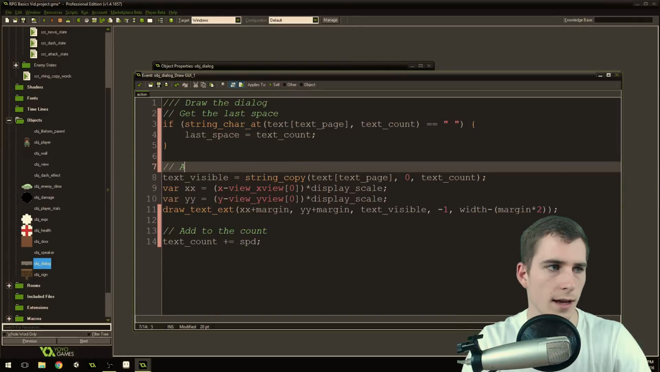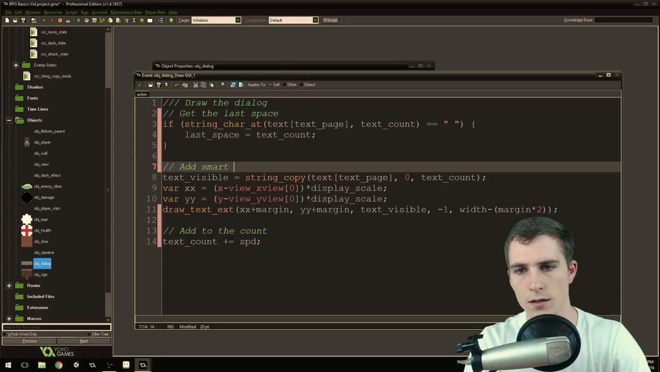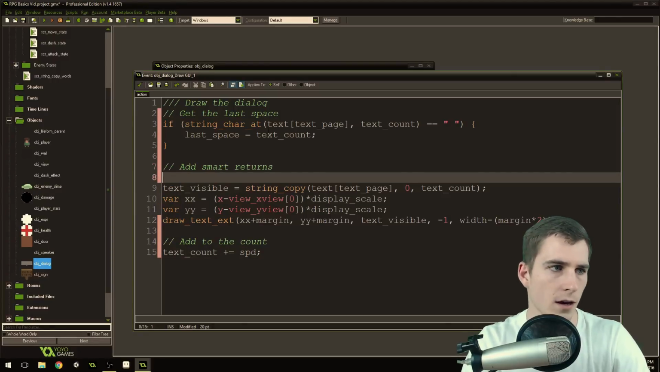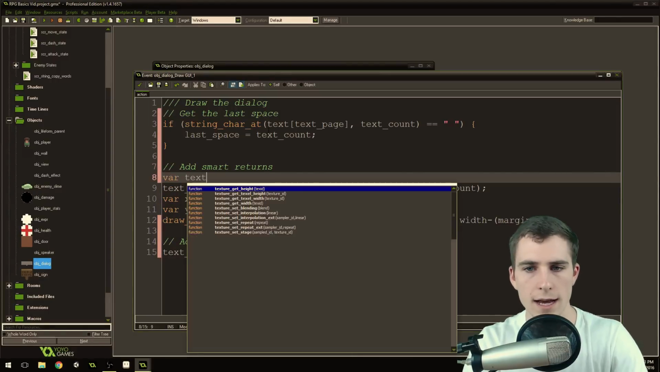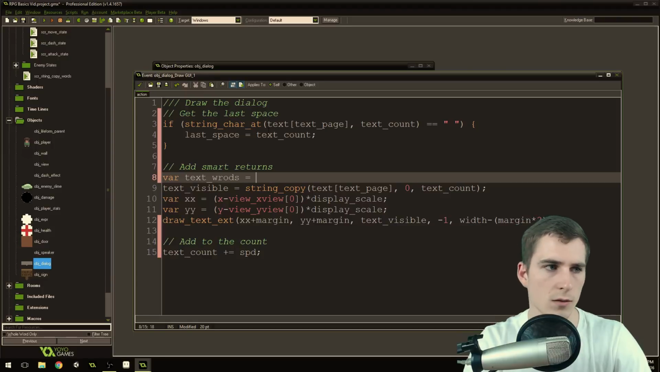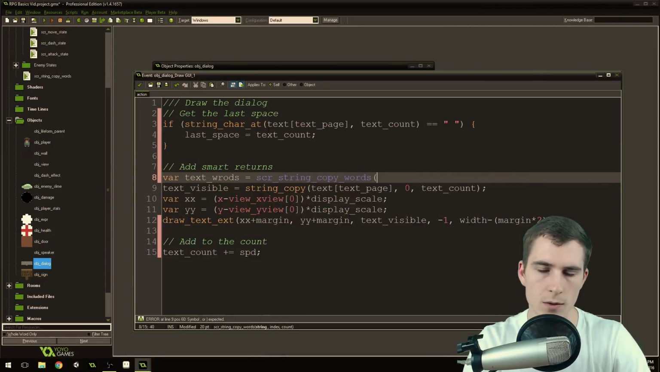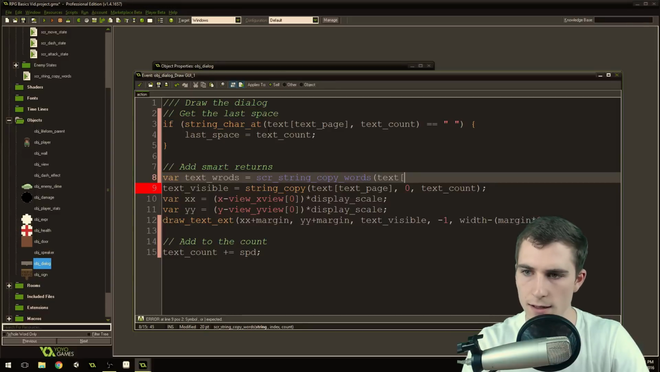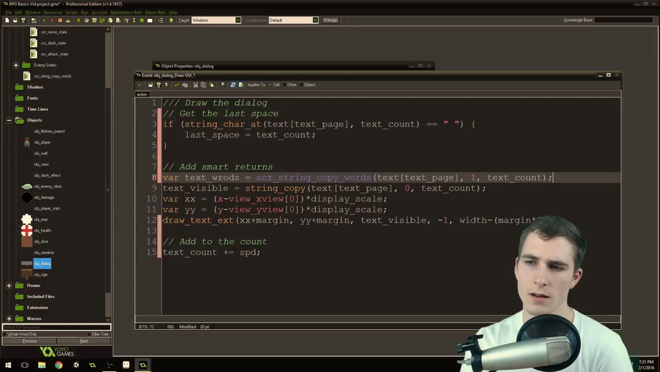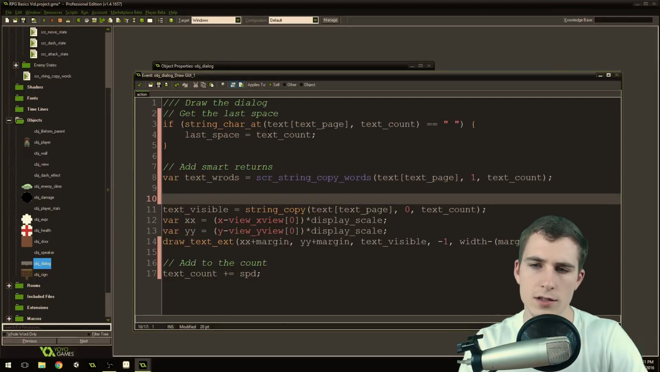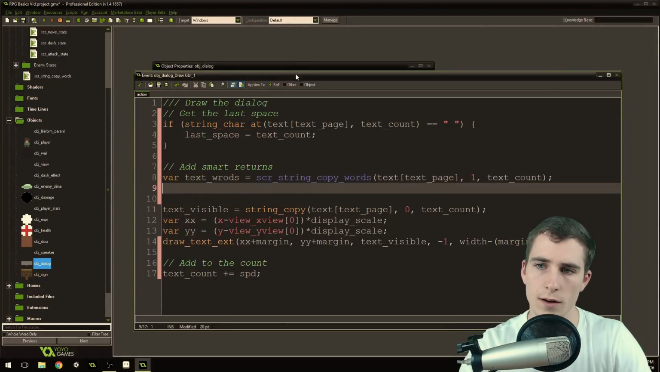Then we're going to add smart returns. So this is going to make our returns smart. Var text words equals script string copy words, and we're going to copy in text page, starting at location 1 and going to text count. Okay, so we're getting a copy of the string that only contains words.